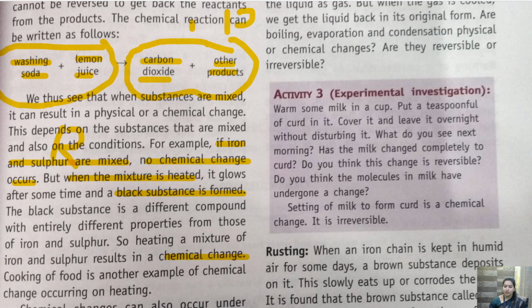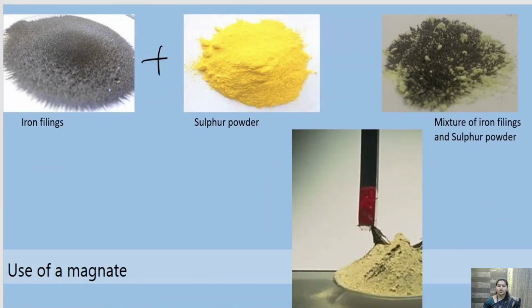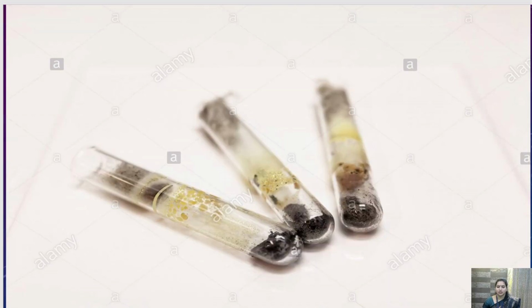Getting my point? So let's see the figure again. See children, in this figure, when we are adding iron filings and sulfur, no new substance is formed. So this is a physical change. But when we are boiling this mixture of iron and sulfur, then a black substance is formed. As you can see in this test tube at the bottom, a new black substance is formed after heating it.